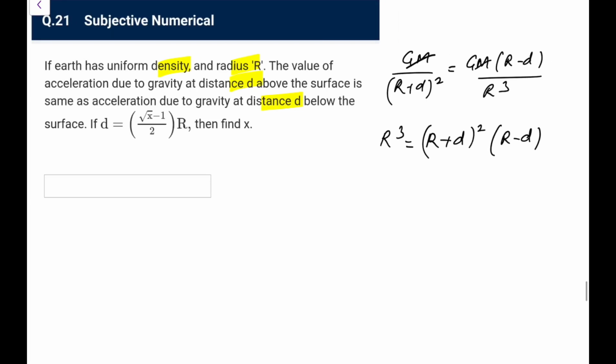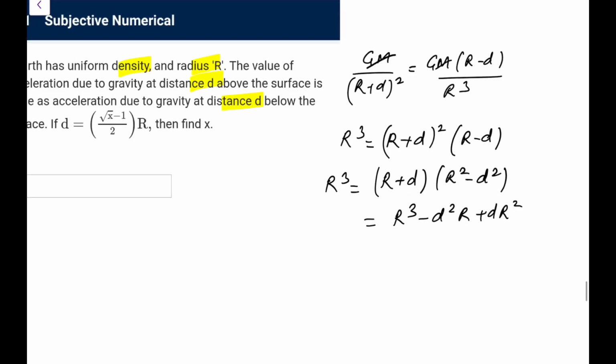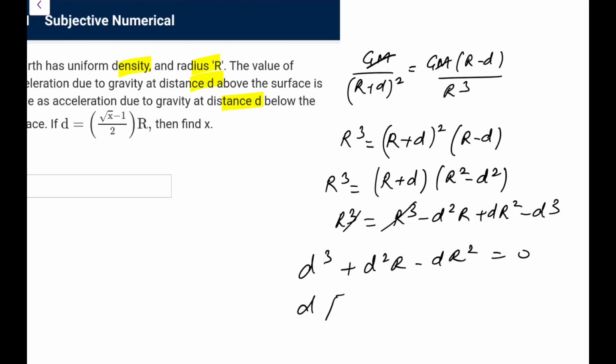So what we can do here, R cube is, okay, this is going to be a cubic equation, not going to be an easy thing for us to simplify, but we will do. So (R+d)(R−d) I can write as R² − d². So what we will have is R³ − d²R + d(R² − d²)... that is R³. So R³ goes, so okay, one power of d will go, so we are lucky. So what we have is d³ + d²R − dR² = 0, d common, d² + dR − R² = 0.